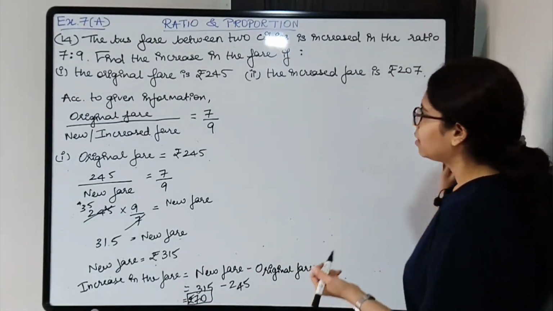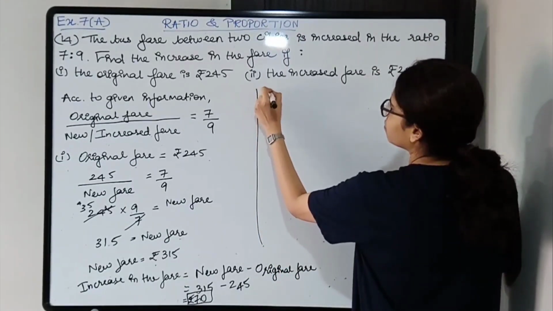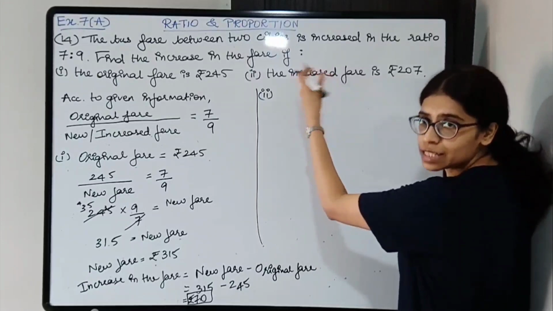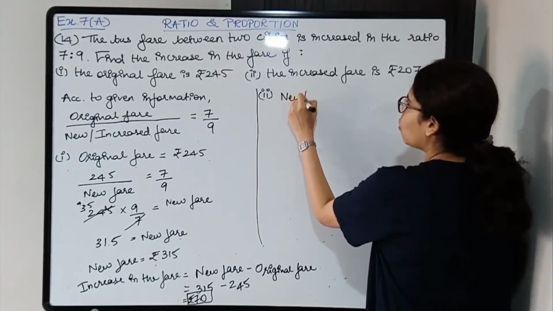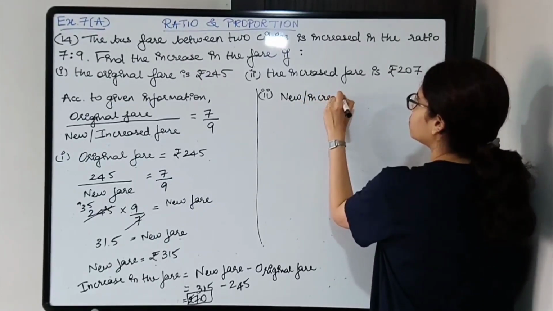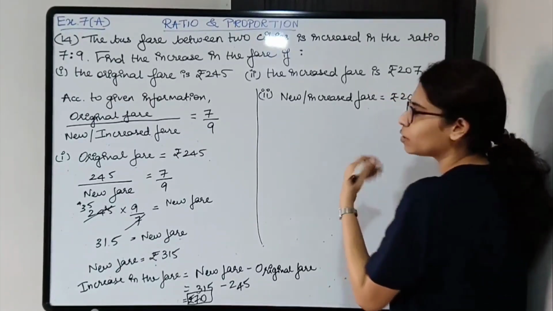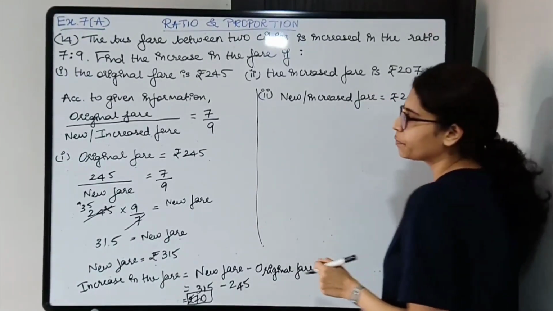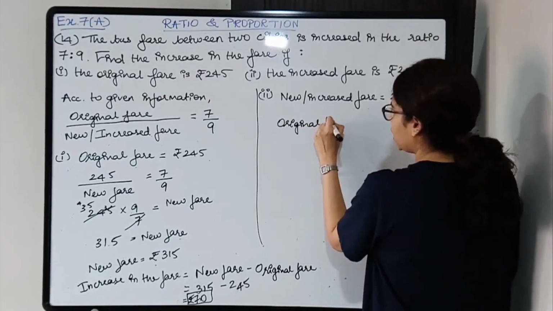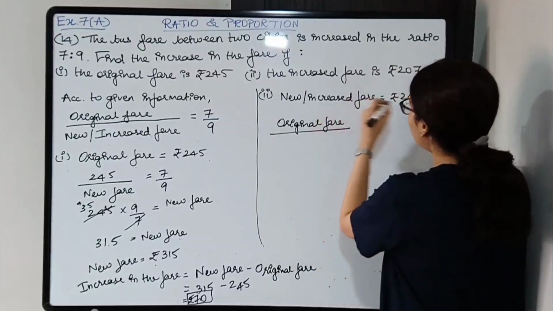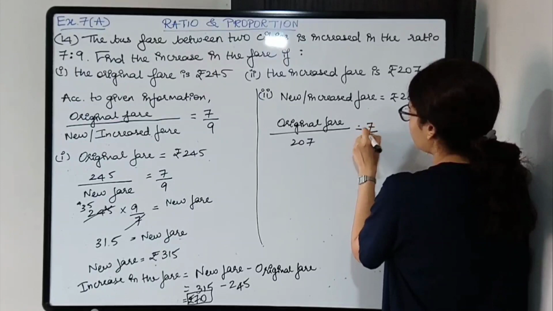All right students, now moving on to the second part of the question. In the second part they have given the increased fare, that is the new fare. Okay, so the new or increased fare is rupees 207. So let's substitute in the given ratio. Original fare upon new fare is 207 is equal to 7/9.